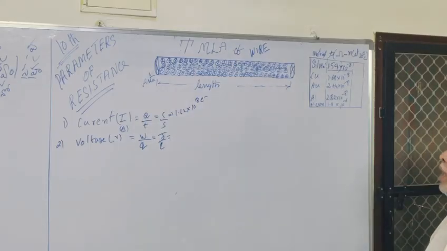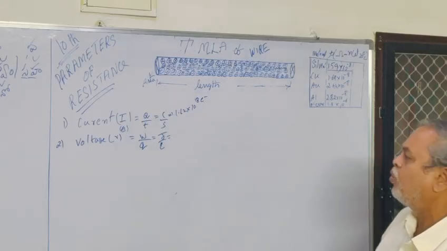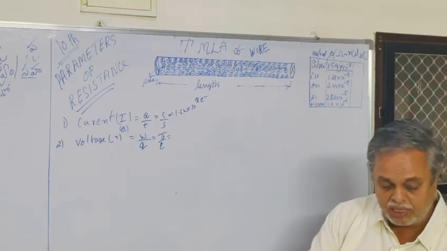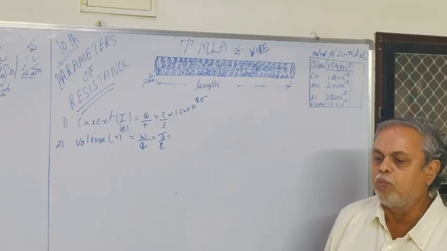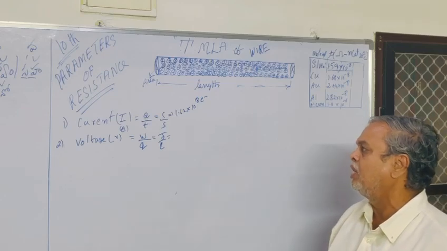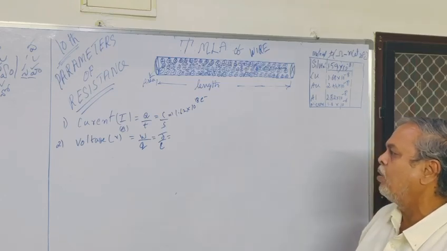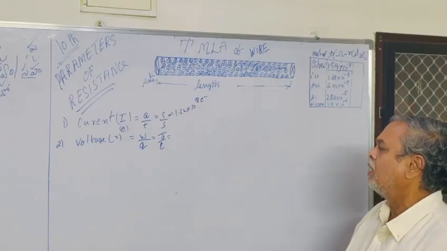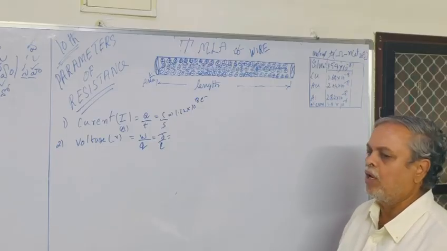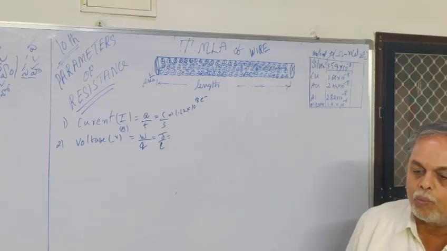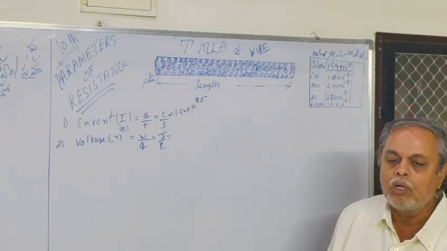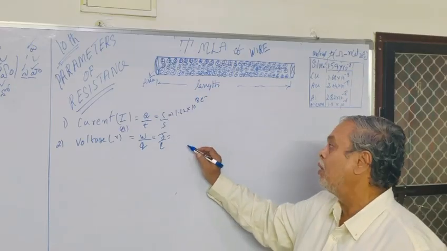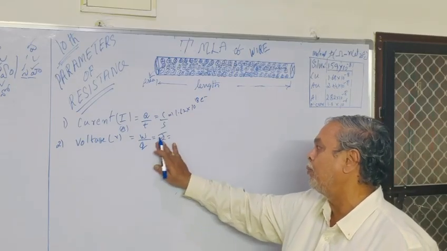Next one is voltage. What is voltage? Voltage is nothing but the pressure of electron charges to move from one point to another point. The unit is joule per coulomb.